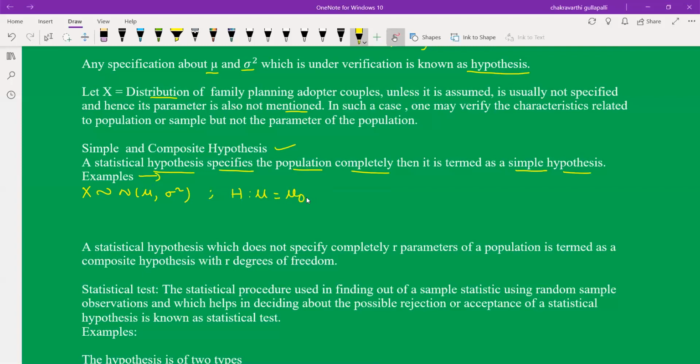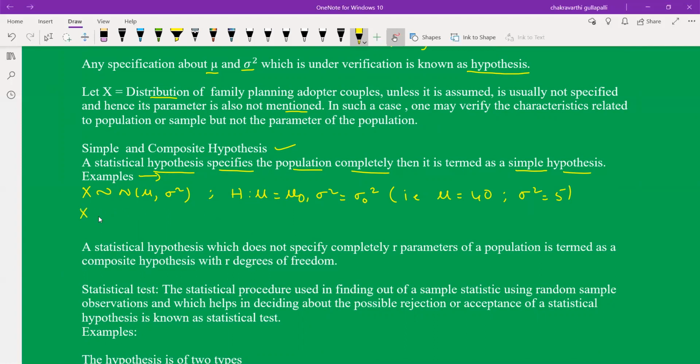Mu is equal to mu naught, sigma square is equal to sigma naught square. That is, mu is equal to 40 and sigma square is equal to 5. The hypothesis specifies the parameters completely. It is called a simple hypothesis.